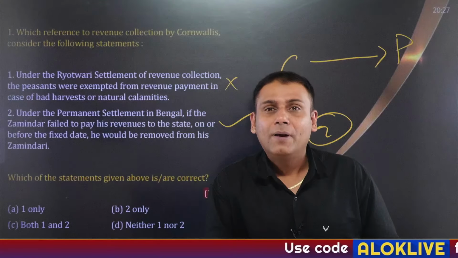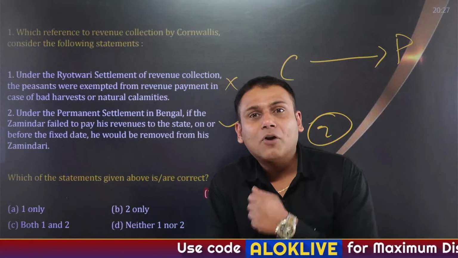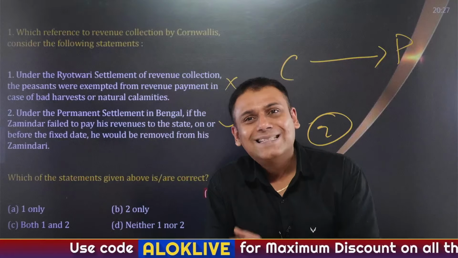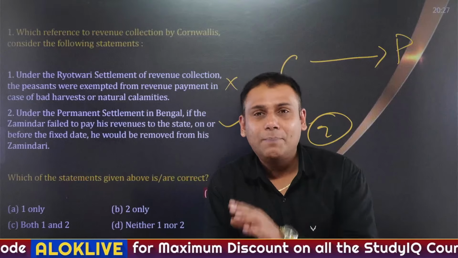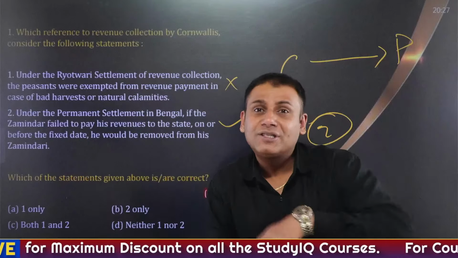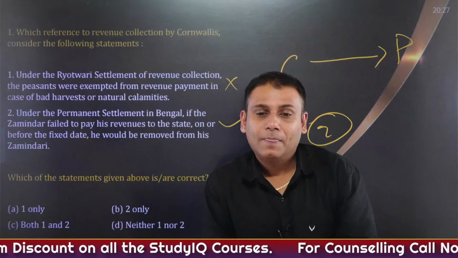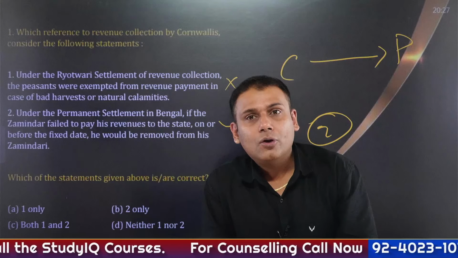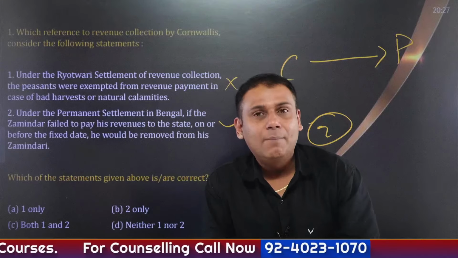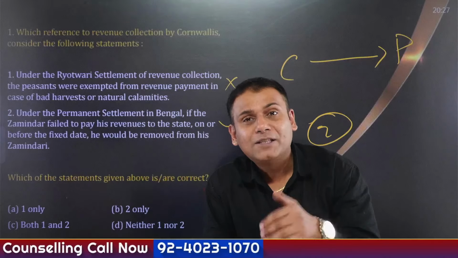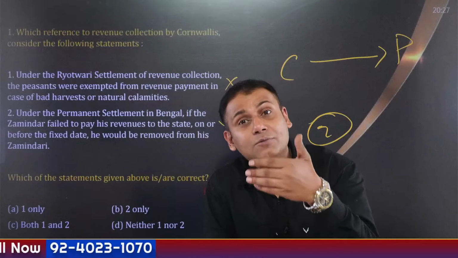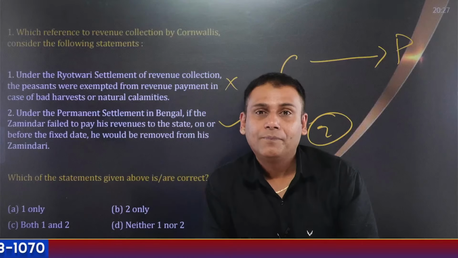So the peasants used to take loans from money lenders, and they were trapped in the vicious cycle of indebtedness. To an extent, it is believed that the reasons for sub-infeudation were the policies adopted by the colonial rule.